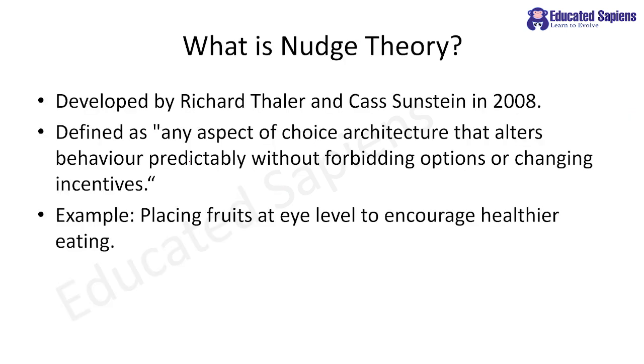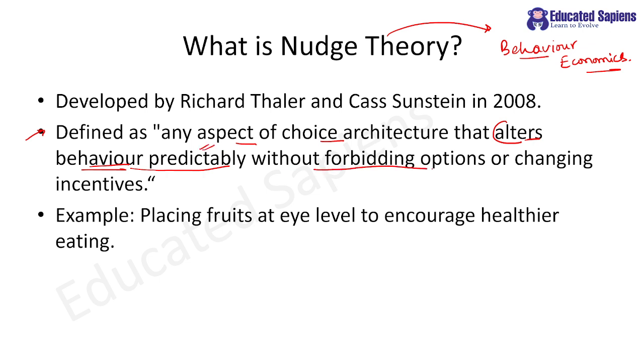So my dear students, please remember, the definition will be the same: any aspect of choice architecture that alters behavior. Please remember, nudge theory is nothing but a part of behavioral economics, where you study patterns in people's behavior and nudge them or push them towards certain behavior. Clear? So this should be predictable. There should not be unpredictable behavior, without forbidding options or changing incentives. Please remember, it was first developed by Richard Thaler and Cass Sunstein in 2008.